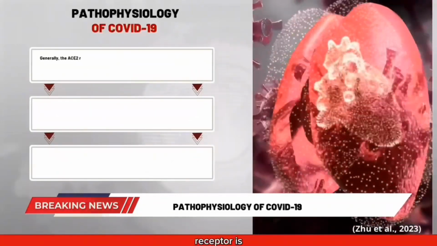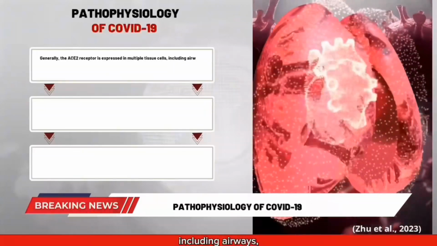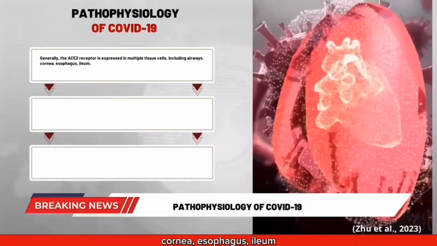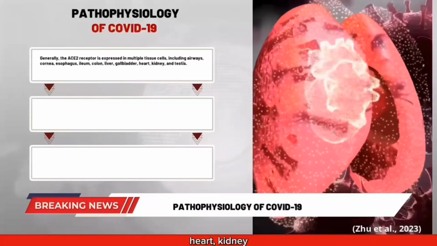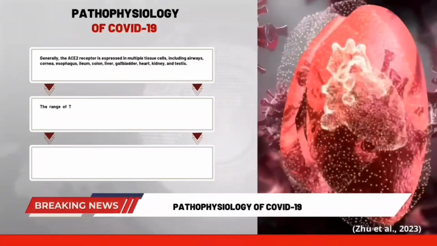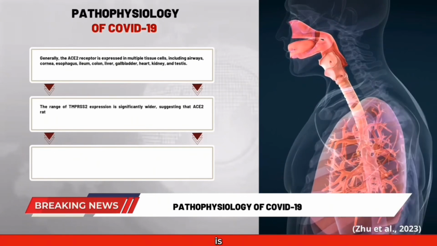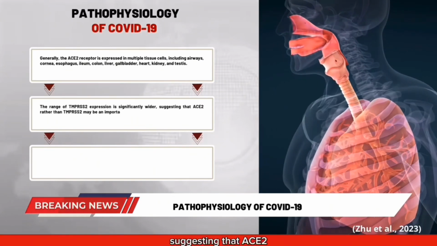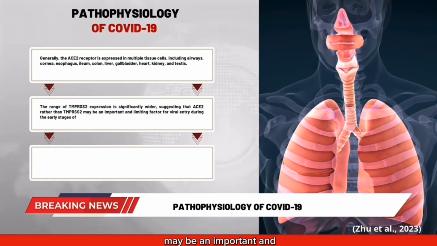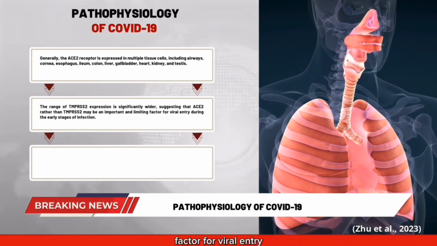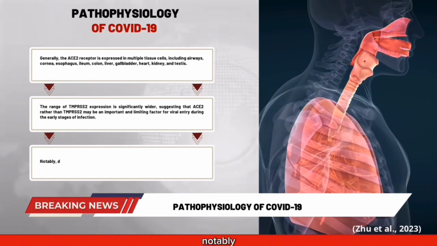Generally, the ACE2 receptor is expressed in multiple tissue cells, including airways, cornea, esophagus, ileum, colon, liver, gallbladder, heart, kidney, and testis. The range of TMPRSS2 expression is significantly wider, suggesting that ACE2 rather than TMPRSS2 may be an important and limiting factor for viral entry during the early stages of infection.